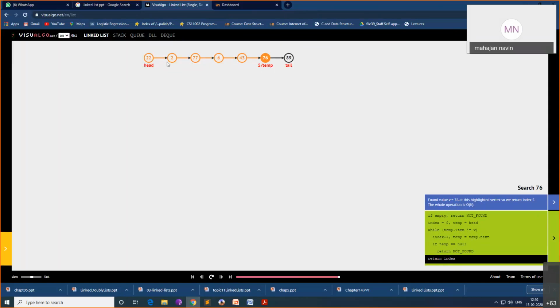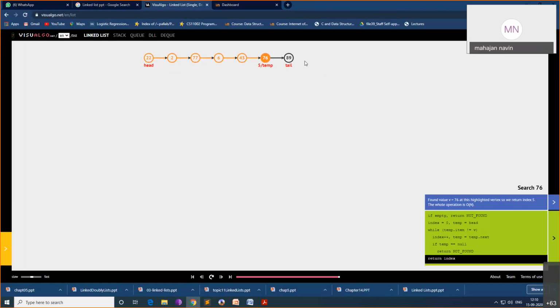This is index 0, index 1, index 2, index 3, index 4. This is the fifth index. In our case, the program has returned index as 5. If I get the result index, that means the element is present at that index. Now temp not equal to null means temp is pointing to some node. Temp equals null when it has checked all the nodes and moved to the last node.